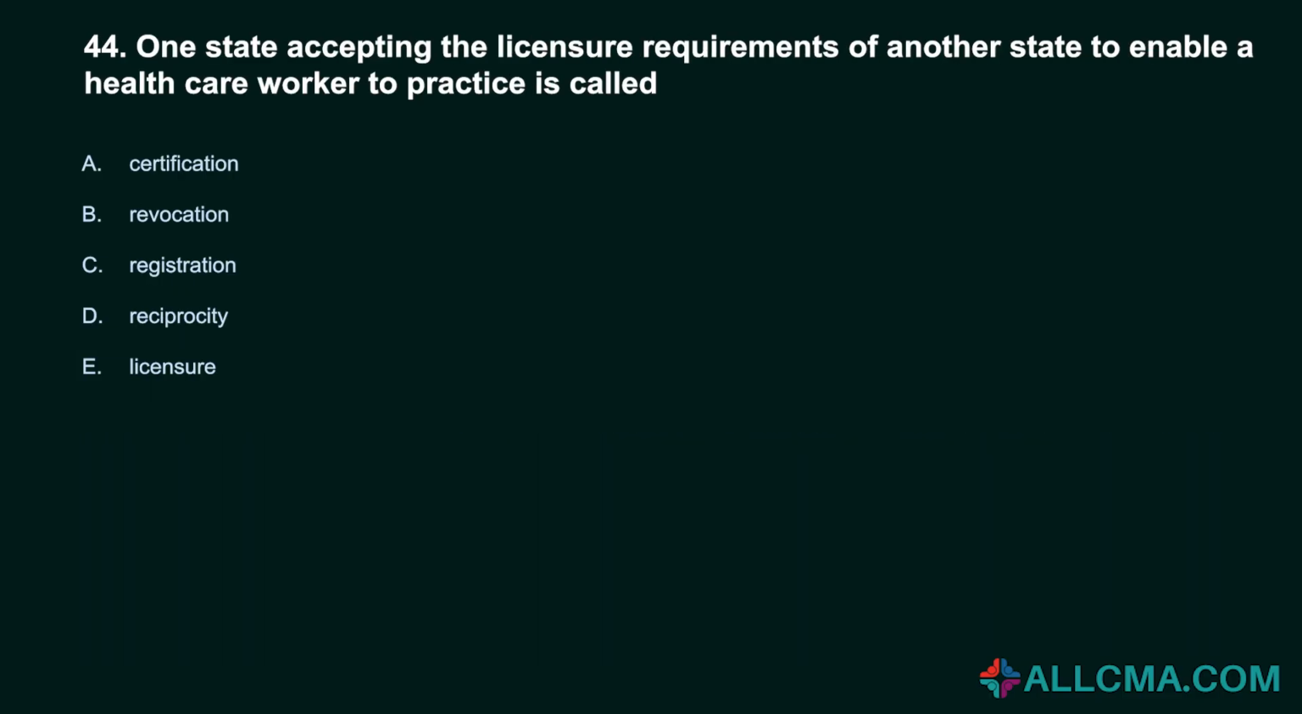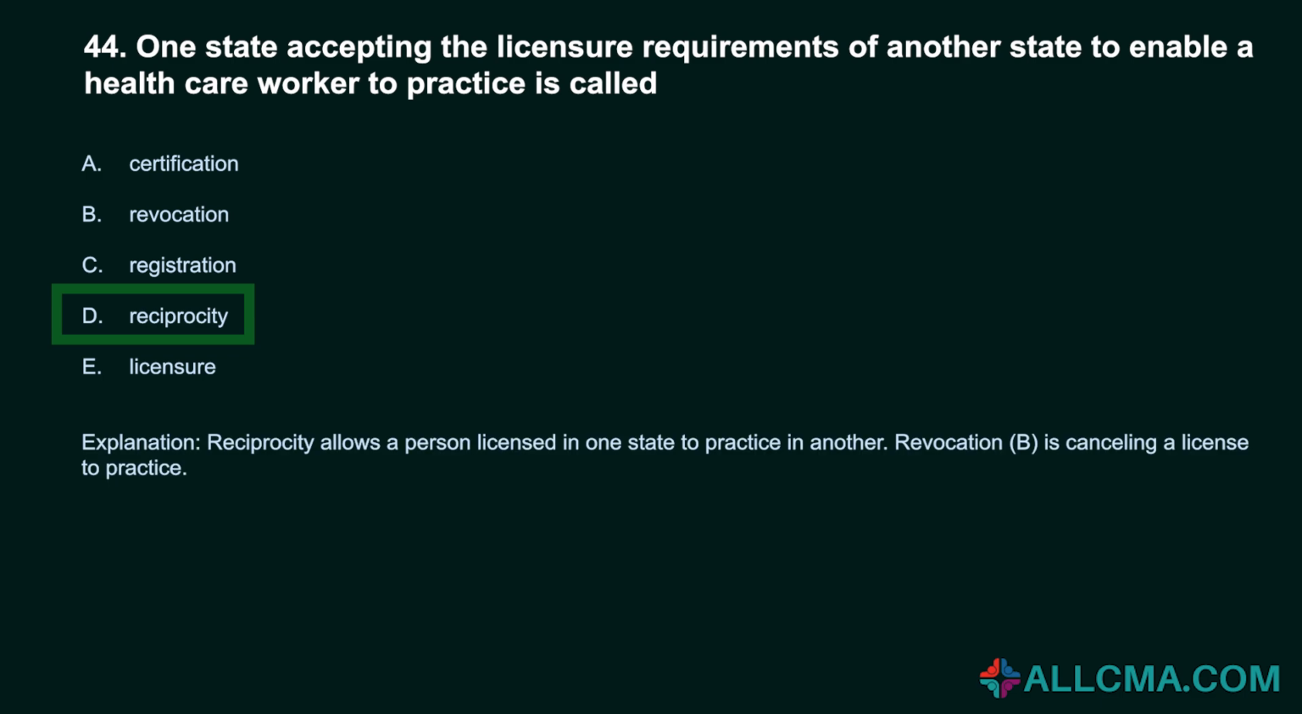44. One state accepting the licensure requirements of another state to enable a healthcare worker to practice is called: A. Certification. B. Revocation. C. Registration. D. Reciprocity. E. Licensure. Correct answer, D. Reciprocity. Reciprocity allows a person licensed in one state to practice in another. Revocation, B, is canceling a license to practice.